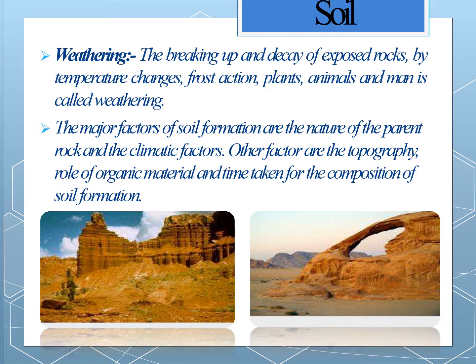The fourth one is topography or relief. If a place is at a high altitude, there is a different kind of soil. If it is at a low altitude, it is a different kind of soil. Suppose water is flowing from a high level to a low level, then at the lower level you will find better lowlands, because water is carrying soil from the higher level to the lower level, and that affects soil formation.